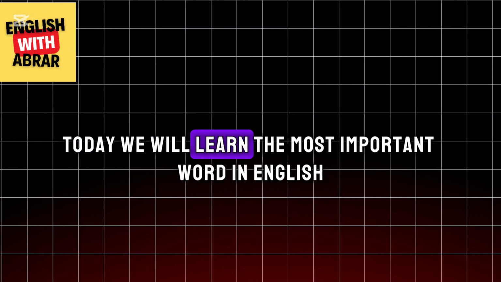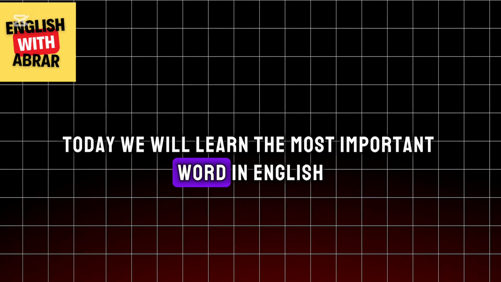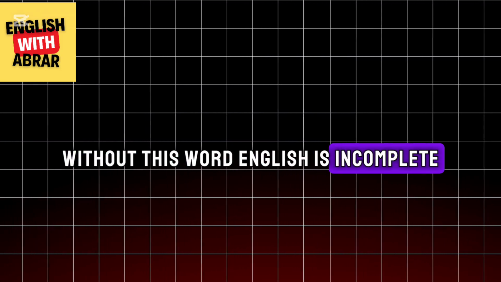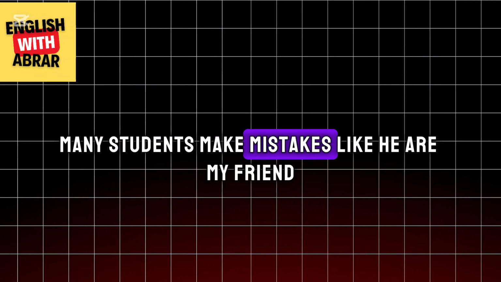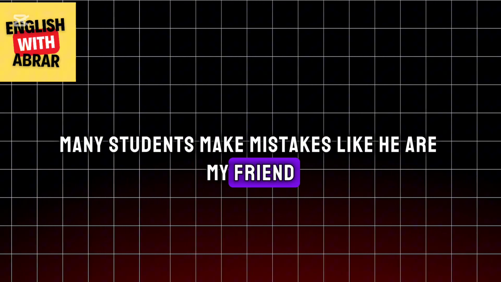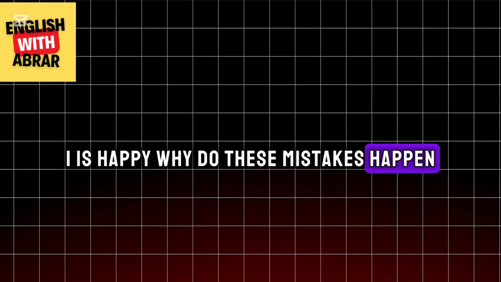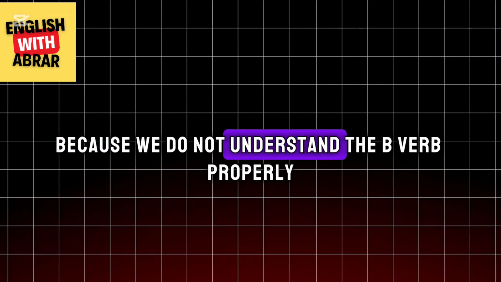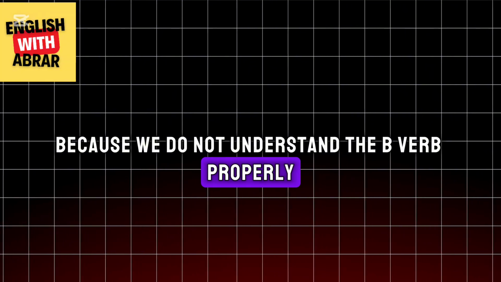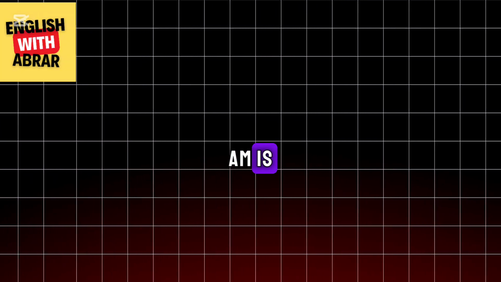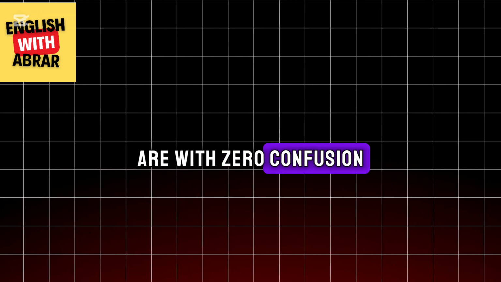Today we will learn the most important verb in English. Without this verb, English is incomplete. Many students make mistakes like, he are my friend, I is happy. Why do these mistakes happen? Because we do not understand the be verb properly. In this video, you will learn be, am, is, are with zero confusion.